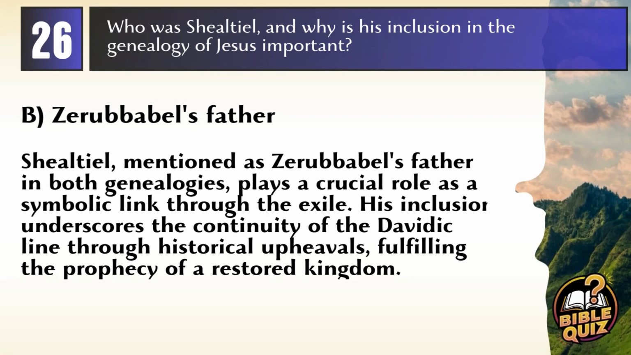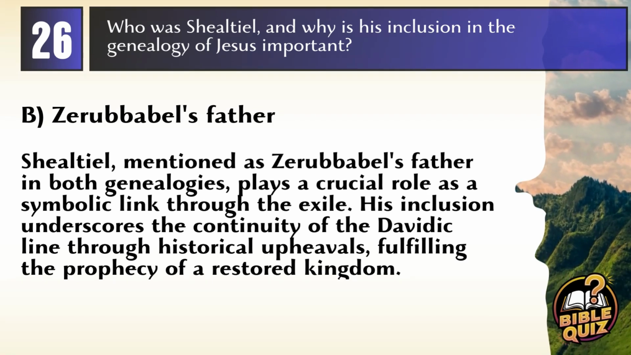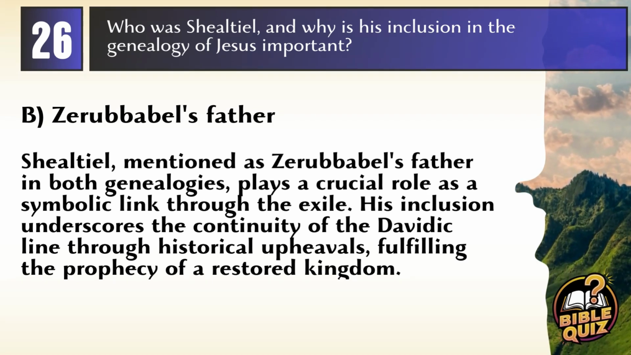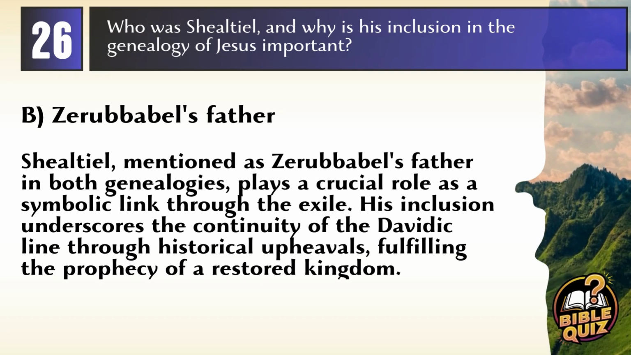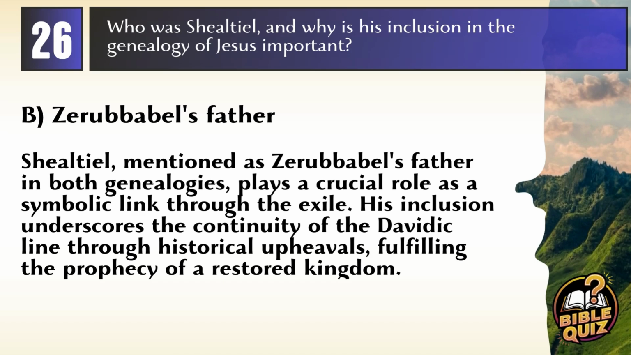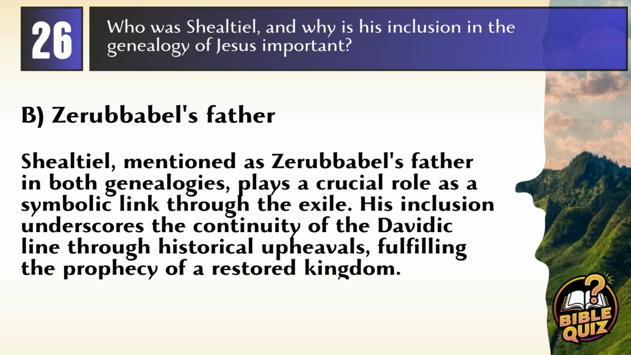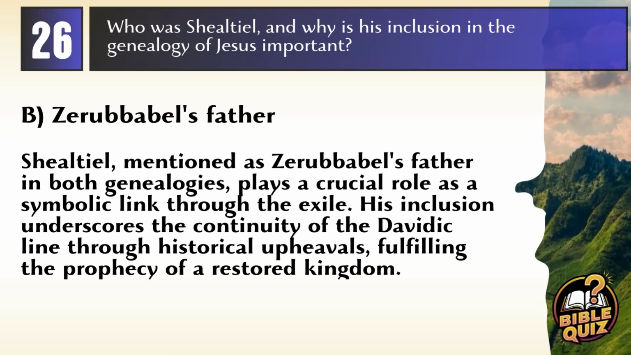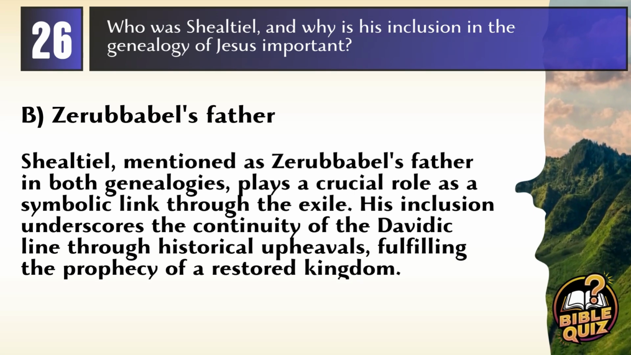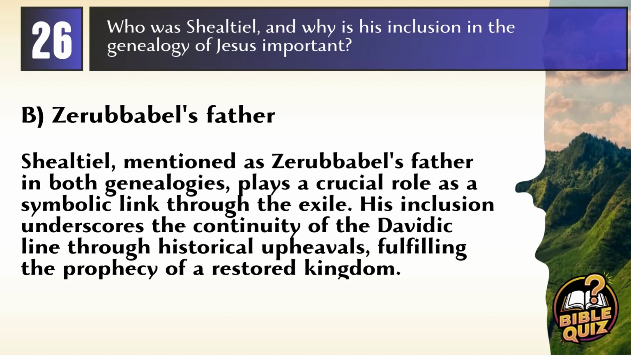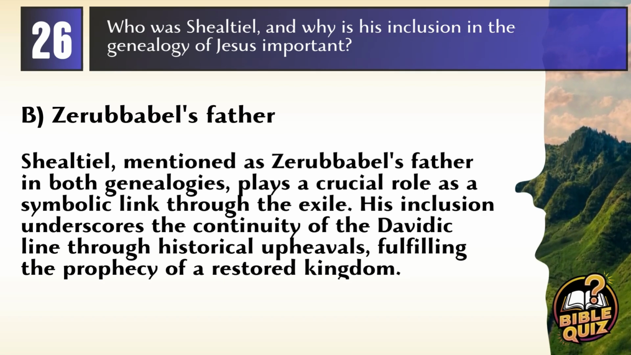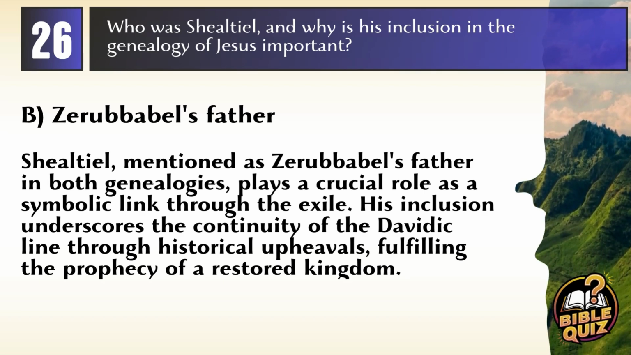Answer. B. Zerubbabel's father. Explanation. Shealtiel, mentioned as Zerubbabel's father in both genealogies, plays a crucial role as a symbolic link through the exile. His inclusion underscores the continuity of the Davidic line through historical upheavals, fulfilling the prophecy of a restored kingdom.